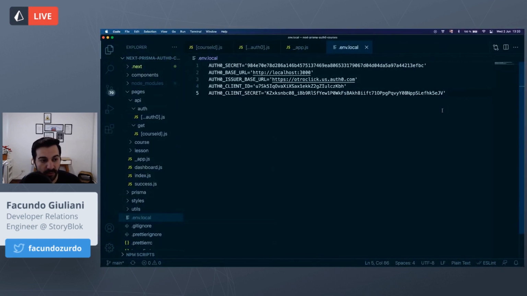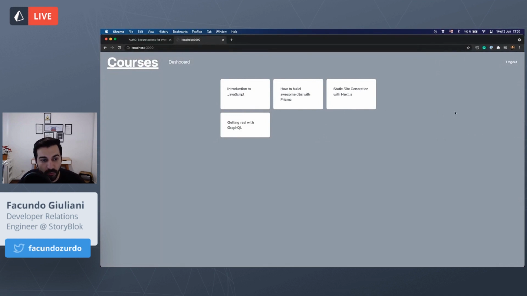This is the application. First of all, I want to show you how the application works. This is an application where users can log in and create accounts, and when they are logged in, they can subscribe to courses that have lessons that are videos, YouTube videos that you can watch. But the thing is, we have the courses available, but a user has to acquire these courses and the lessons. We are not handling money here.